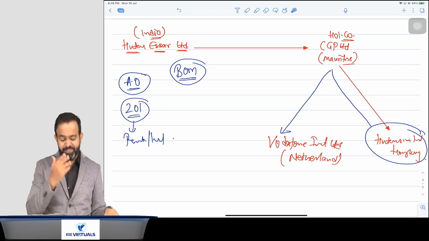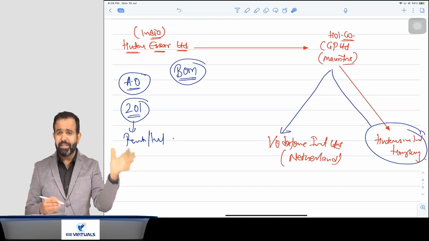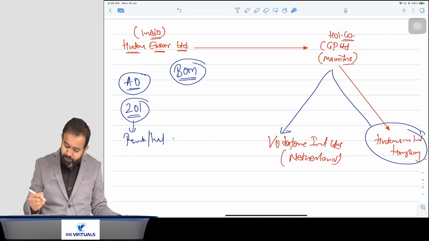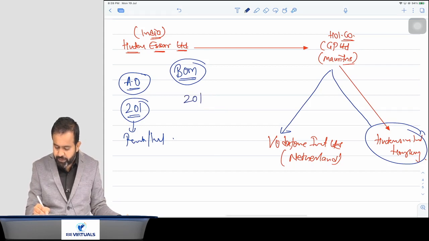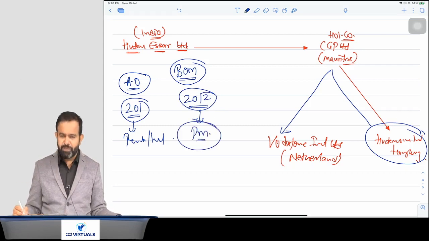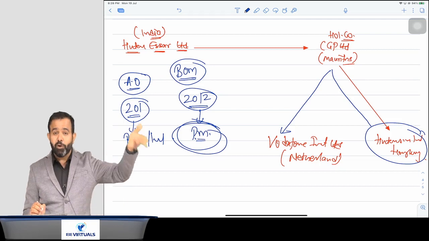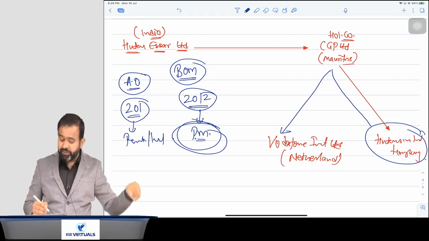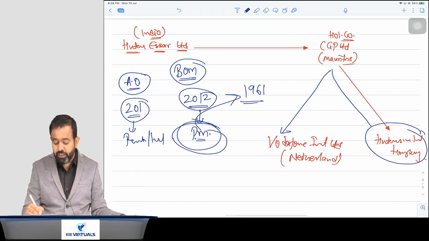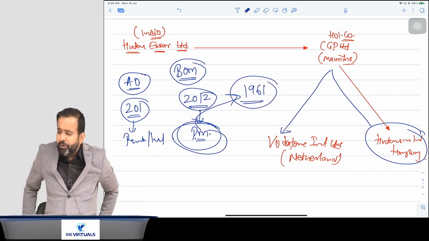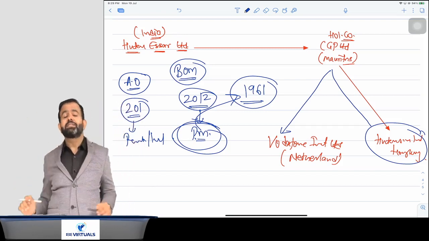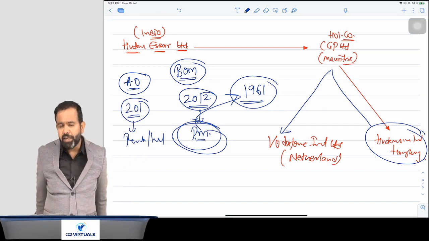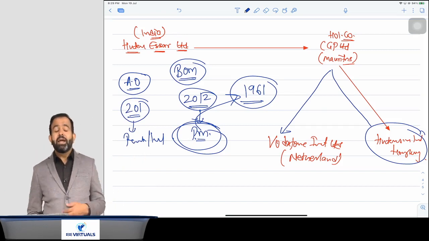So what happened? You know that in 2012, they made the amendment. In 2012 our finance minister was Pranab Mukherjee, and Pranab Mukherjee changed the law retrospectively from 1961. And in the law he has written that now this transaction will be taxable. And how did he change the law?